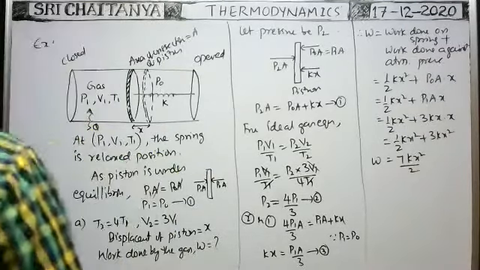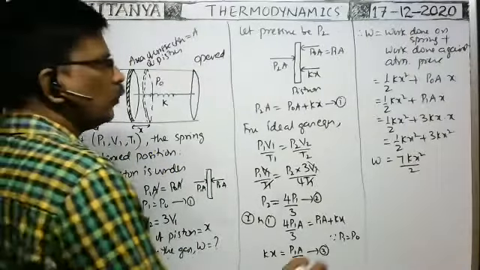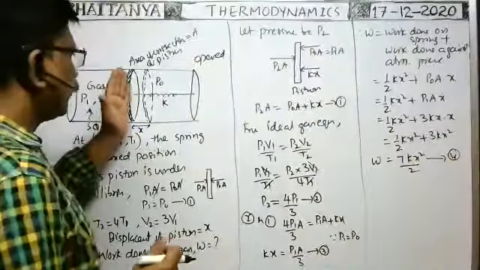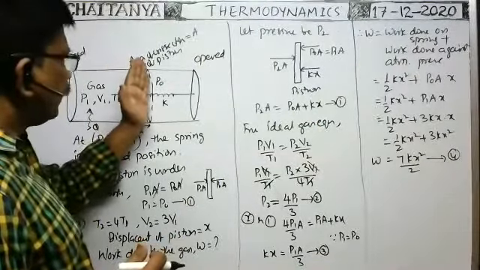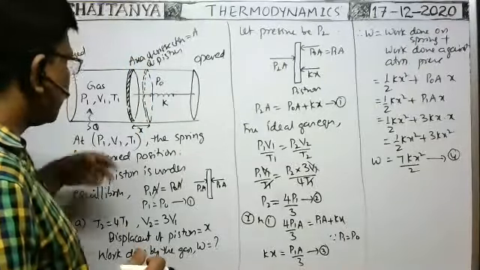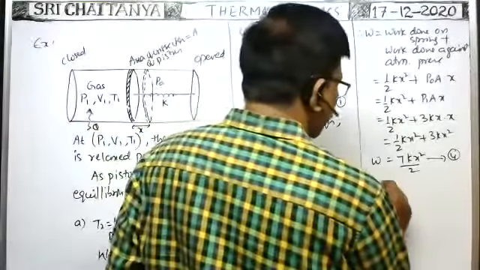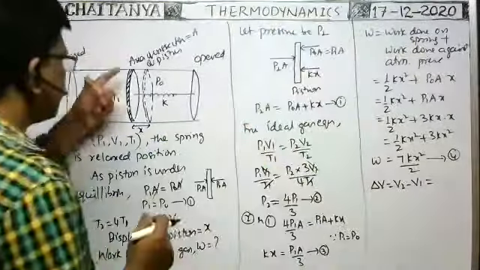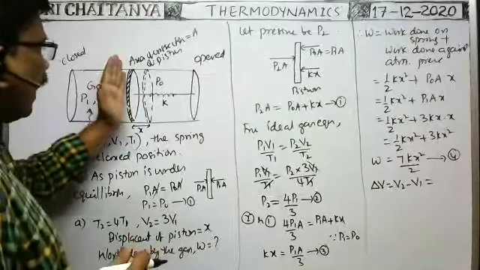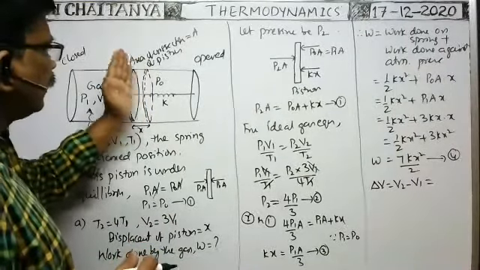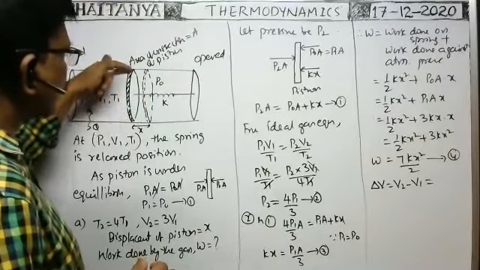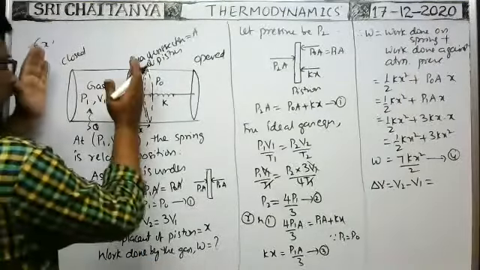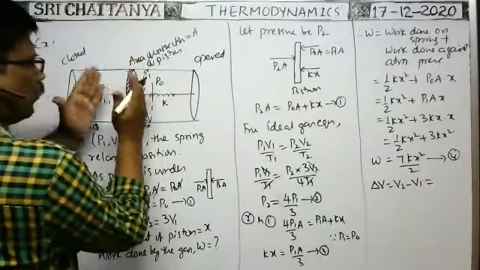Here, one more relation is also there. Change in volume. This is the fourth one. Whenever the piston is displaced, the final volume is already given and the initial volume we know. So change in volume delta V is equal to V2 minus V1. That means area of cross section into displacement, as the piston is displaced through a distance x. That gives the change in volume. Initial volume is this one, final volume is this one, change in volume is this one.